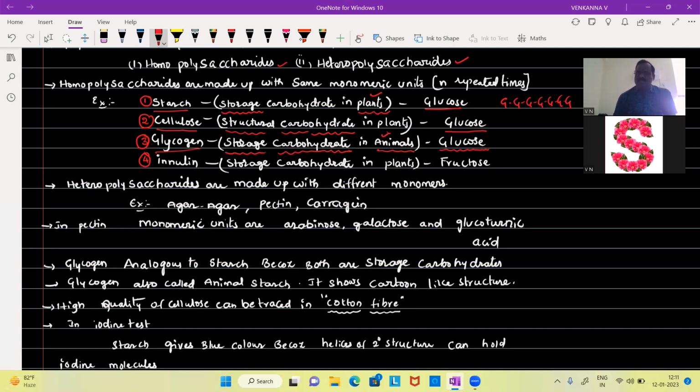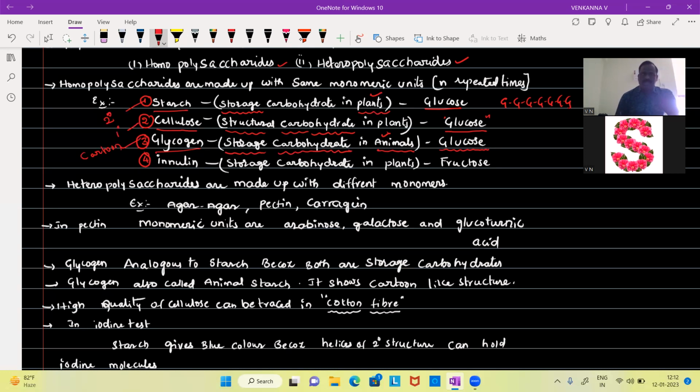Cellulose is a structural carbohydrate and its component is also glucose. But remember, starch shows a secondary structure, but cellulose shows a primary structure. Glycogen shows a cartoon-like structure. That is the difference in their structure.